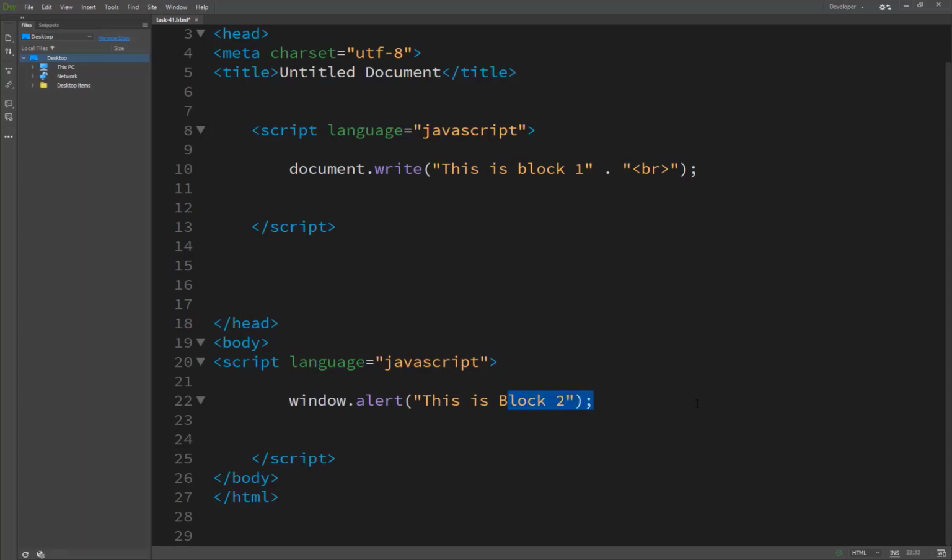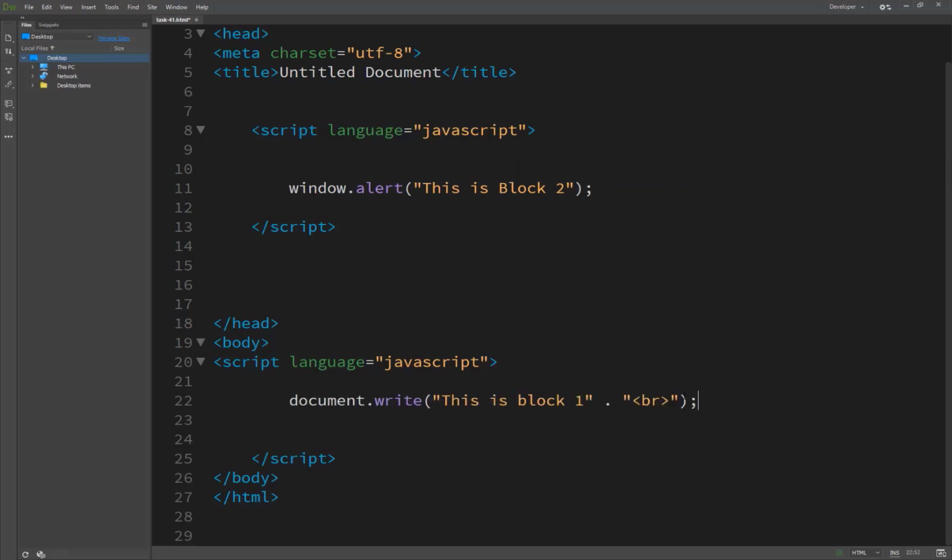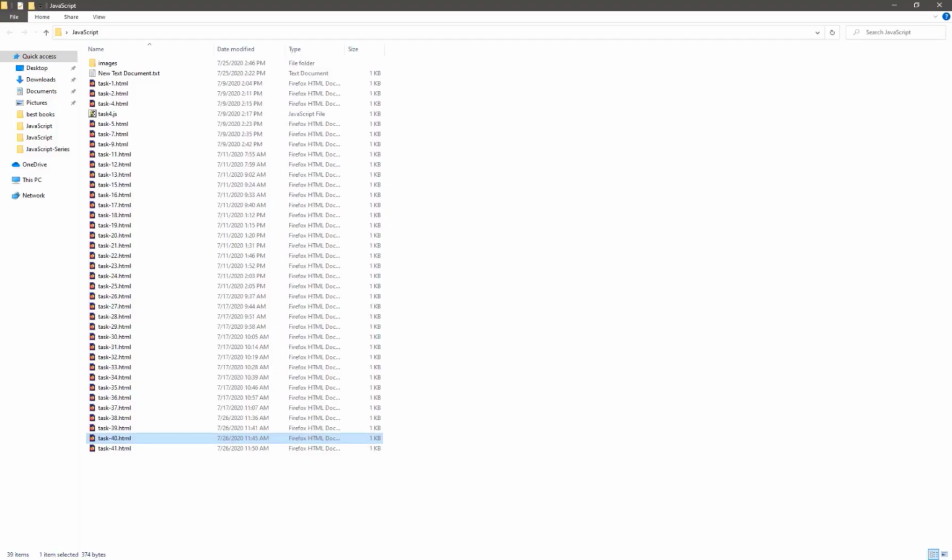Because window.alert is shown automatically on your browser screen after the page has been loaded, and then you'll see the message printed inside a form.